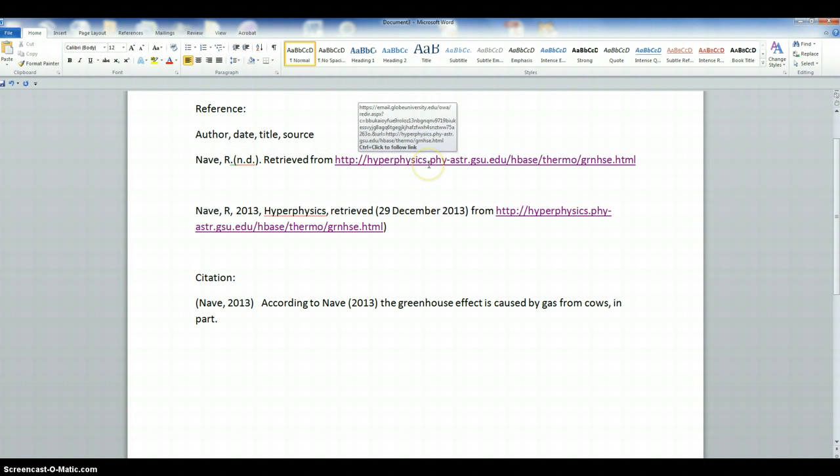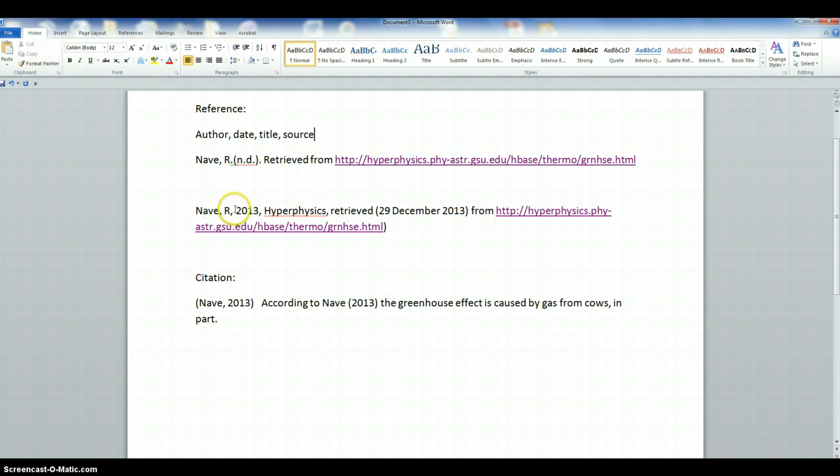Because web pages can change overnight, we really want to have the date. So down here, the date, retrieved 29 December from. So this is the same, but we want to know the date that the student got it.